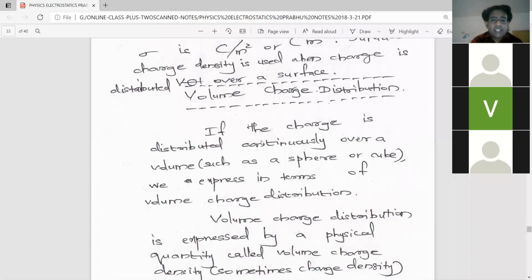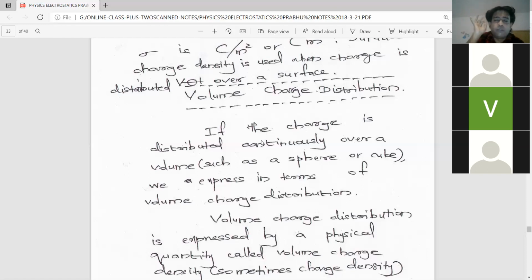Yes, sir. So next is volume. The last one is volume charge distribution. As I already told you, the example for volume charge distribution is the charge concentrated on a metallic sphere. So it becomes three-dimensional, and it has three axes X, Y, Z. It means length, breadth, as well as height will come into picture. Therefore, volume came into picture, and it is called volume charge distribution.